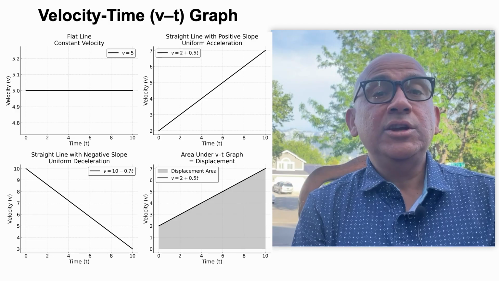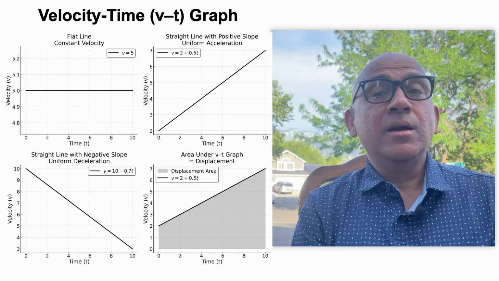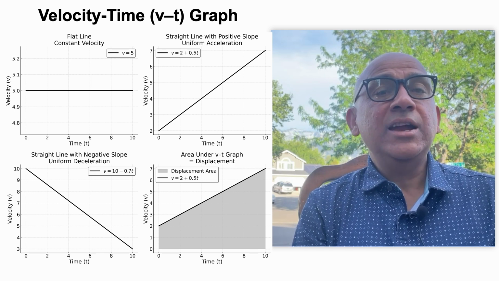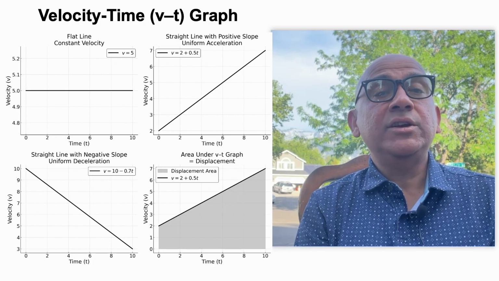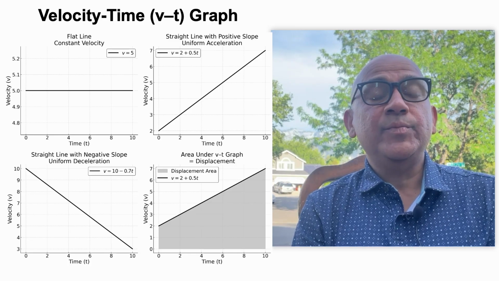It means the velocity is increasing with time and acceleration is positive. And then on the left bottom, I have shown a straight line with negative slope. So, here the velocity is decreasing with time and it is an example of a negative acceleration.